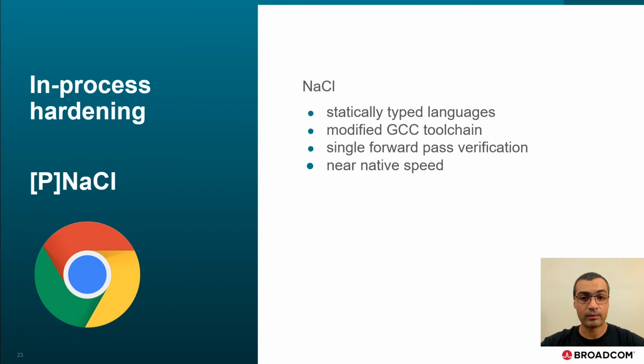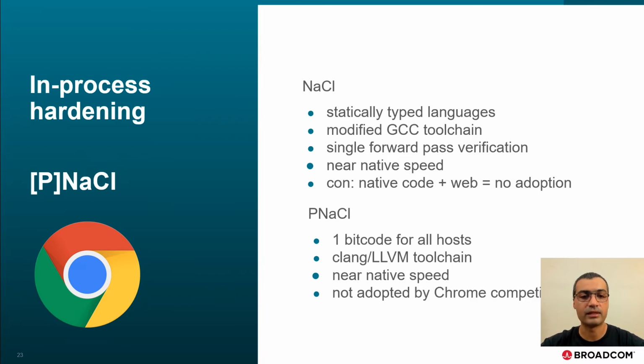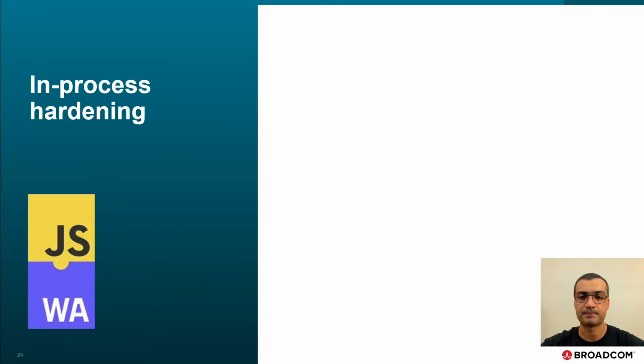Still, the idea of streaming platform-specific executable code was not well received in the web context. This led to the second iteration dubbed Pinnacle, Portable Native Client, where the same portable bitcode is sent to browsers to be compiled for the target platform. This time the toolchain was changed to Clang LLVM. Pinnacle was also near native. However, adoption remained a problem and eventually led to this project's sunset.